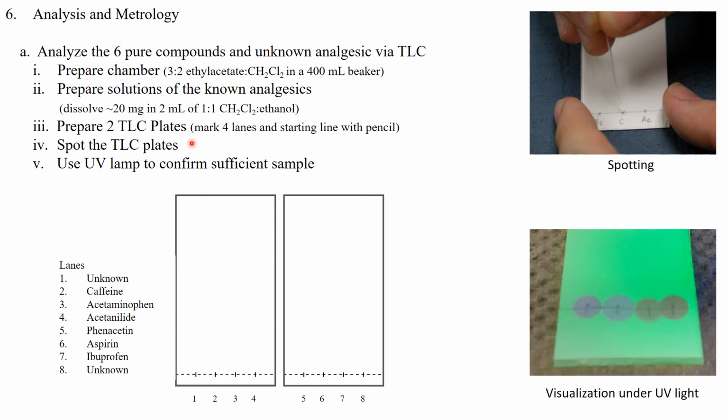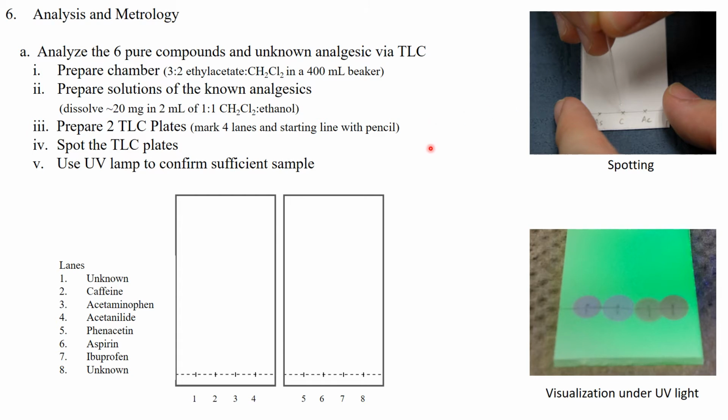What that means is we're going to transfer some of the liquid from our solutions over to the surface of the TLC plate. We're going to do that using a capillary tube. You can see in this picture, here is a capillary tube. It's been dipped in one of the solutions, and in this case, it wicks up because this is such a small capillary tube, it wicks up, and then when we touch it to the TLC plate, we actually draw some of that material out, leaving a small spot on that TLC plate.